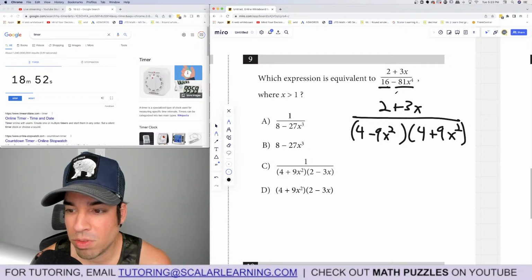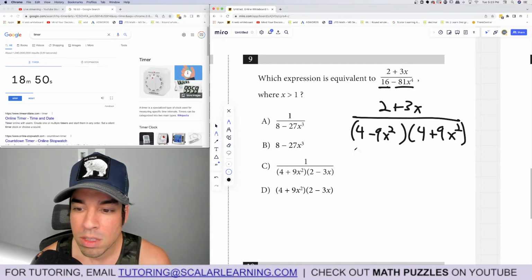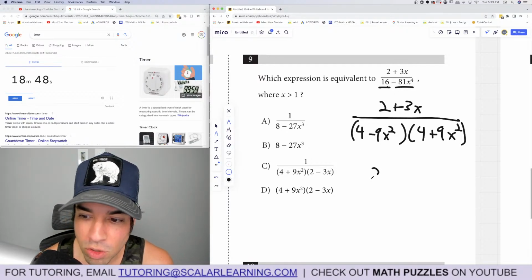That's a perfect square. That's a perfect square. You square root each. It's plus minus. This is another difference of squares, so I'm going to factor again.